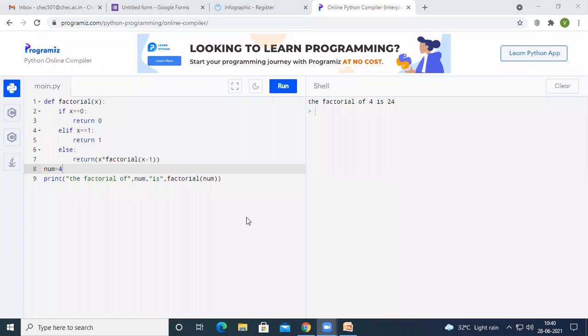Do one thing. Write one program in Python of your own, and please share the images of your program to my WhatsApp. So see here, what I am going to give as a task is to write a Python program to display the Fibonacci series.